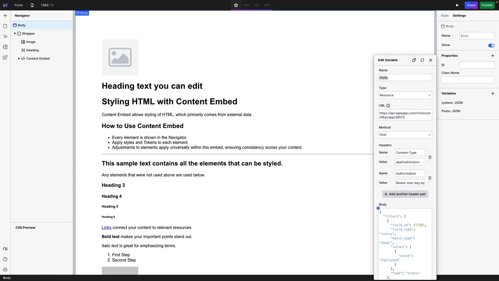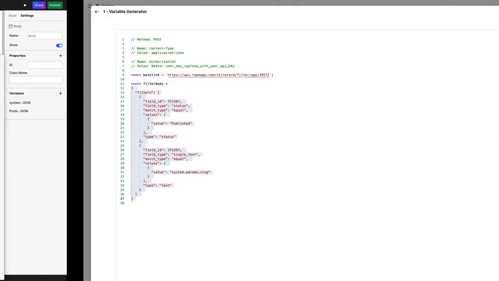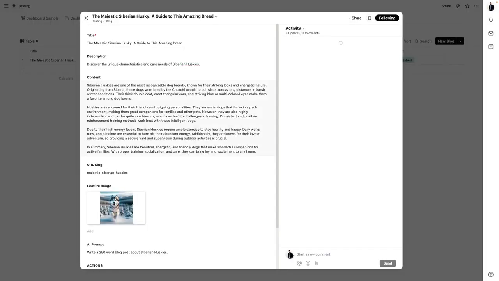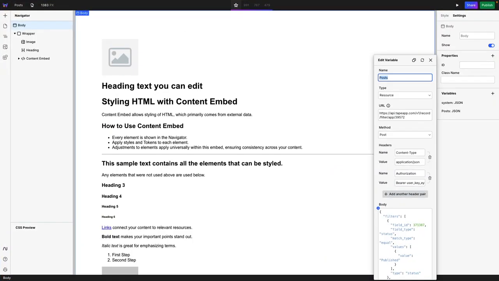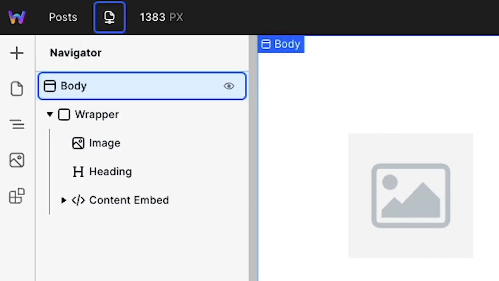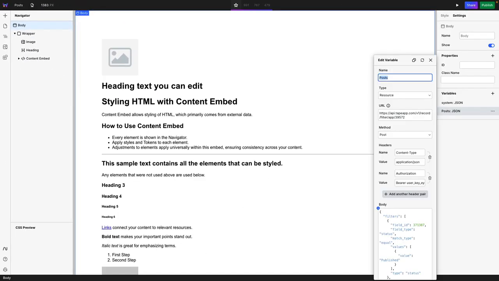For Webstudio, that is done over on the corner. So let me get the URL slug from Tape, going over here, going to Webstudio, and up here I'm going to be adding that URL slug. There we go. And then when I go to posts and I refresh, you're going to see down here that the value just changed to Majestic Siberian Huskies. That's the URL slug that is coming from the blog post.